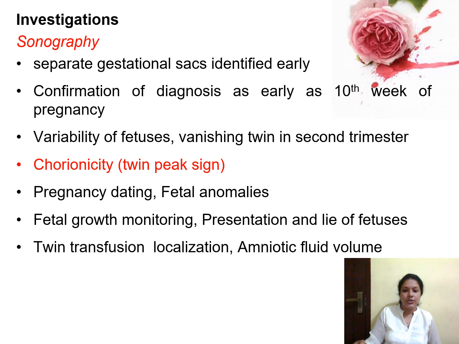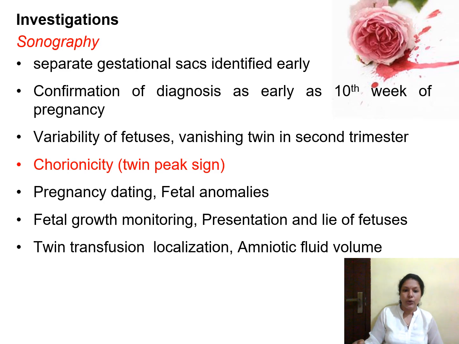The investigations you can perform for confirming multiple pregnancy include sonography. In the initial stage itself, you can see two separate gestational sacs, which will help you identify the multiple pregnancy. The confirmation you can do by the 10th week of pregnancy. If vanishing twin or variability of the twin is there, that will be evident only by the second trimester.